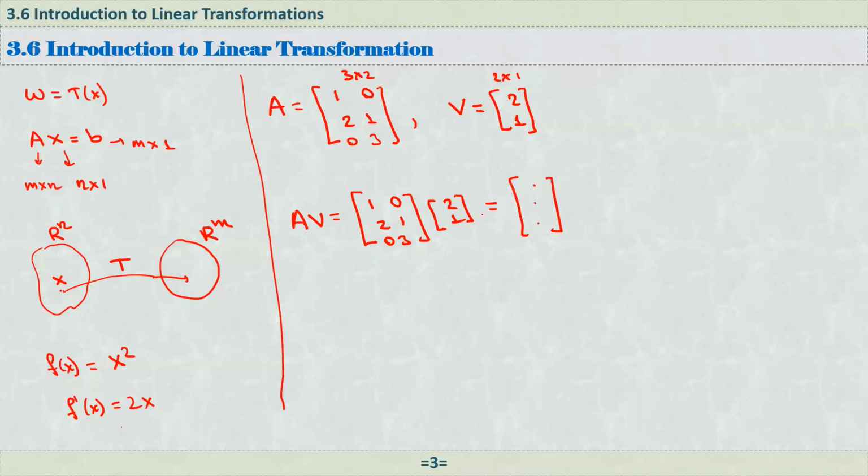Dot, dot, dot. So 2 times 1, 2, 0 times 1. So here it is 10. So here we have 4 plus 1, that is 5. And 0, 2, it is 3, right? So here, this shows that A transforms V into W. Let's say this one is W.